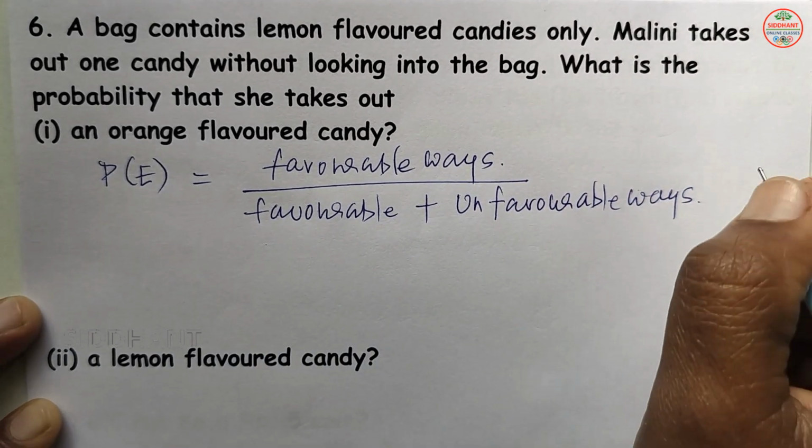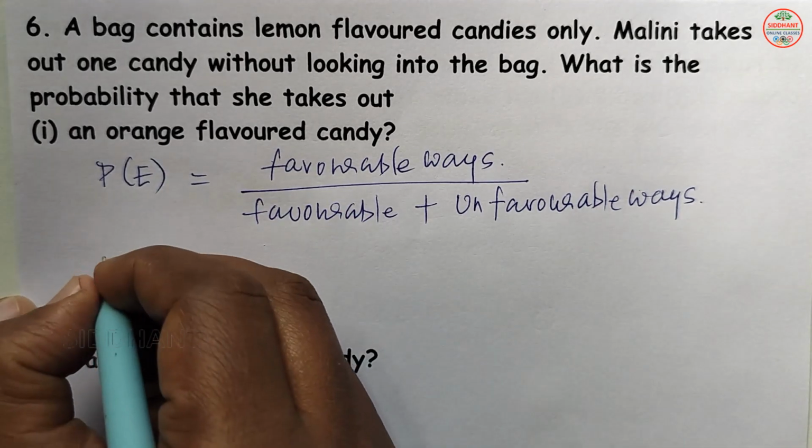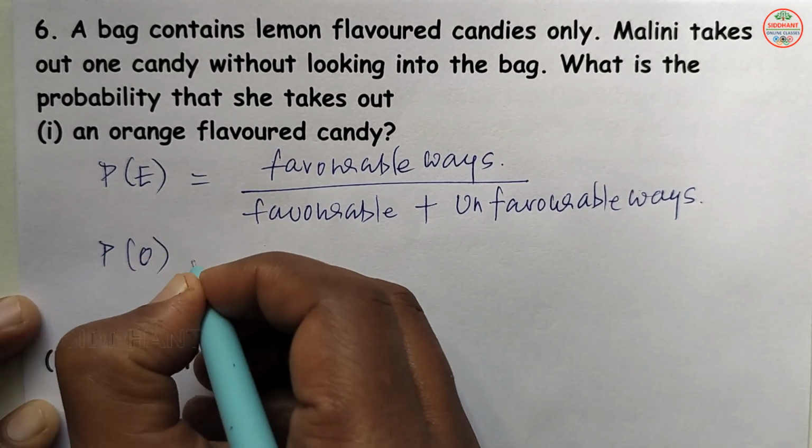So now our event is orange, that means P of orange here.